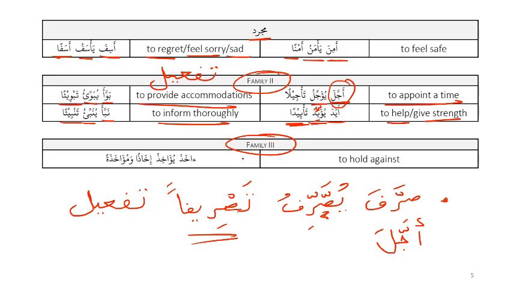So let me see if you can guess what this is. There is the hamza, then the alif, and then akhaza, yu'akhizu, ikhazan. So ikhazan and mu'akhazatan, these are the two possible masdars. So this is one of the babs which has two possible masdars. Can you tell me now which bab this is?